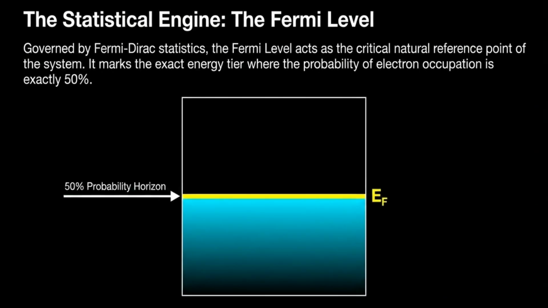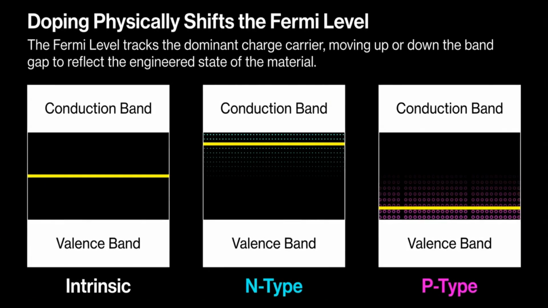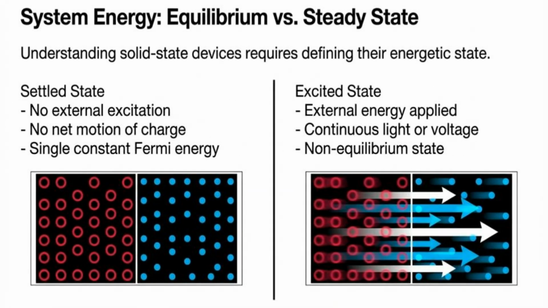The statistical engine is the Fermi level. Governed by Fermi-Dirac statistics, it marks the exact energy tier where the probability of electron occupation is exactly 50%. Doping physically shifts the Fermi level. It tracks the dominant charge carrier, moving up towards the conduction band in N-type material and down towards the valence band in P-type material.